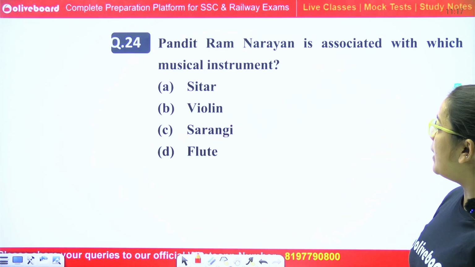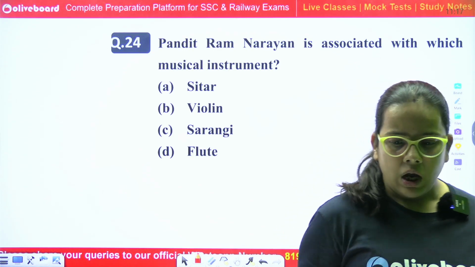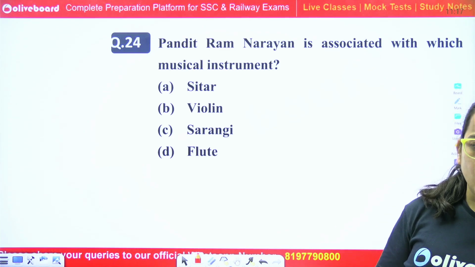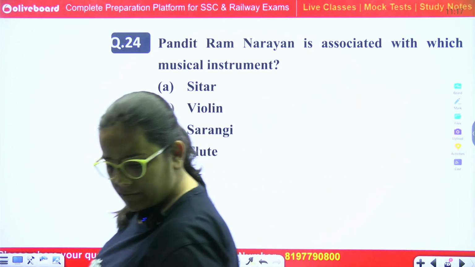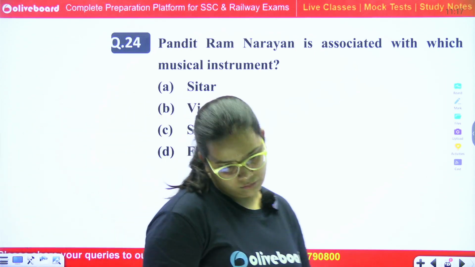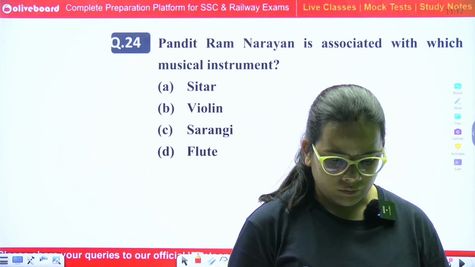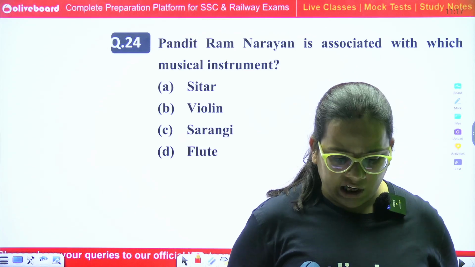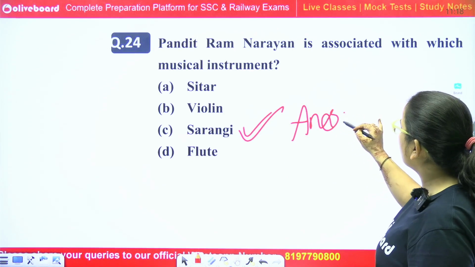Next question. Pandit Ram Narayan is associated with which musical instrument? He is a Hindustani classical musician and he is associated with Sarangi. So the correct answer is option number C.